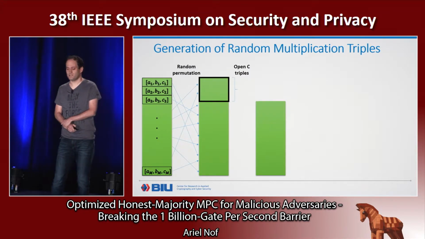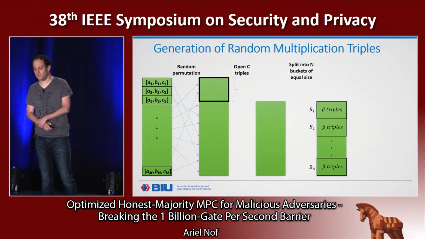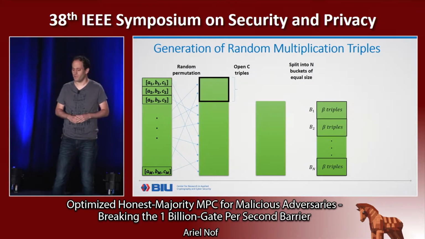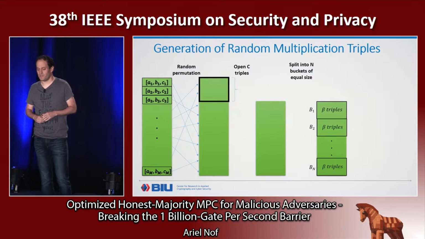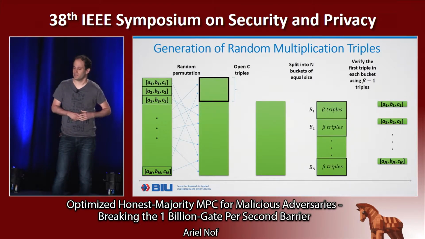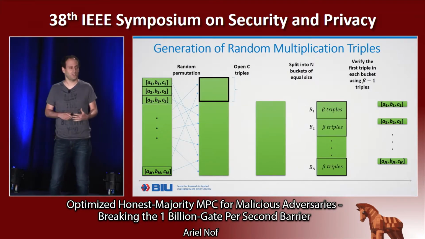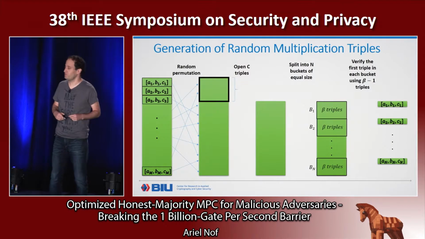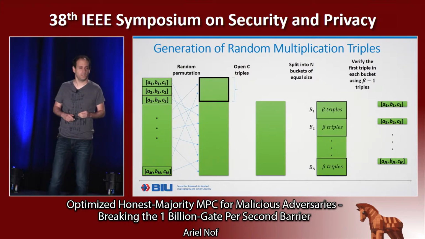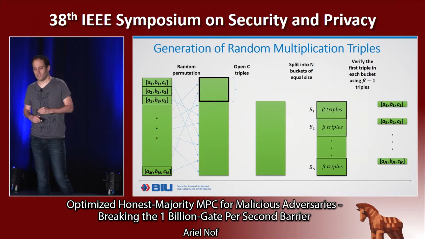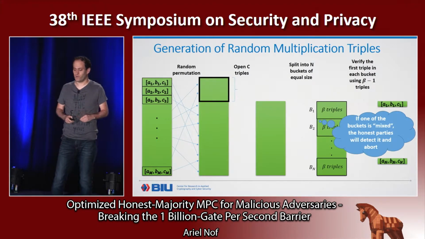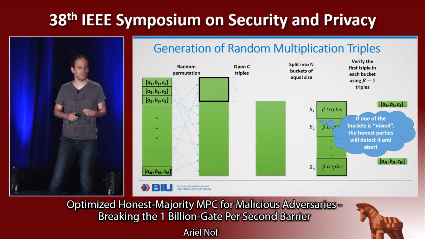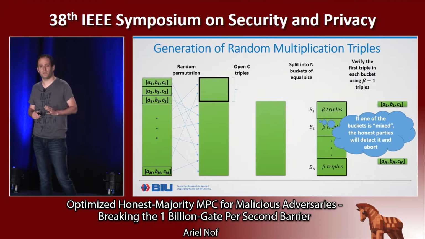Then if we passed this test, we take the remaining triples and split them into n buckets of equal size. In each bucket, we have beta triples. And then we have this sub-protocol in our protocol that allows us to verify the correctness of one triple using another. So we run this sub-protocol many times, each time to verify the first triple in each bucket using the other beta-1 triples. And the property that we have here is that if one of the buckets is mixed, meaning that it contains both correct and incorrect triples, then the honest parties will detect it with probability 1 and abort.